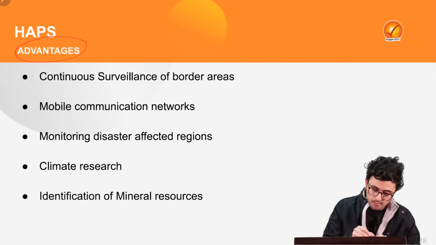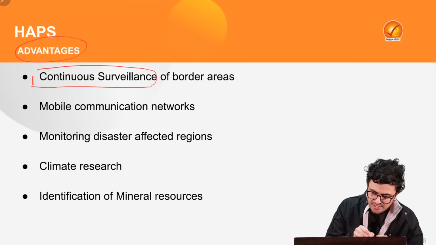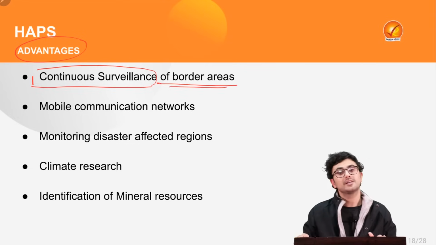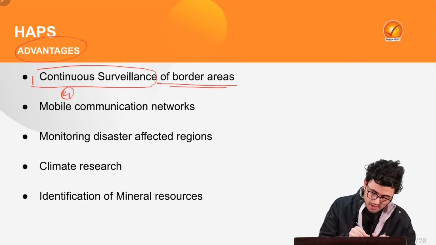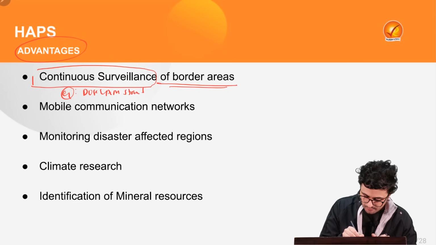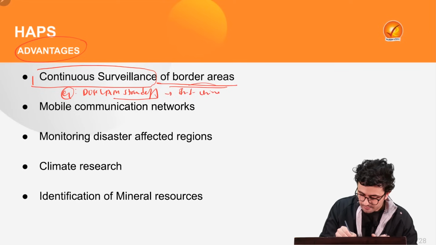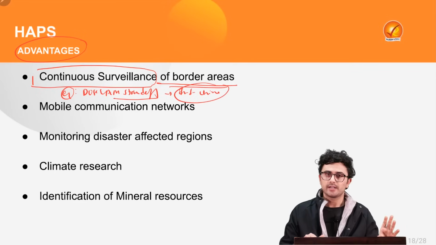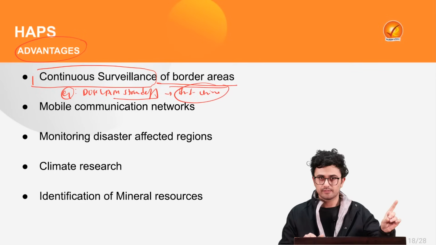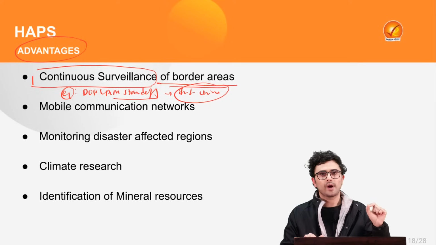Well, first and foremost, it can provide continuous surveillance of border areas, right? Let's say we are facing a standoff, let's say a Doklam standoff between India and China, correct? Now the problem with normal satellites is that they follow an orbit. So they do provide continuous information about the region, but with a certain time lag.